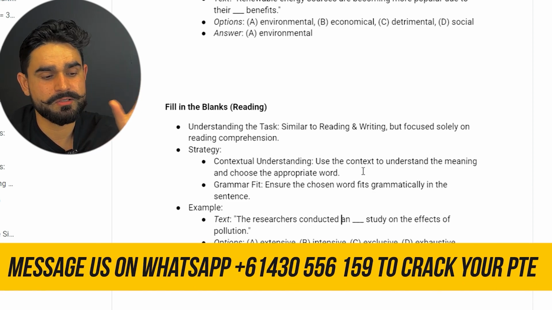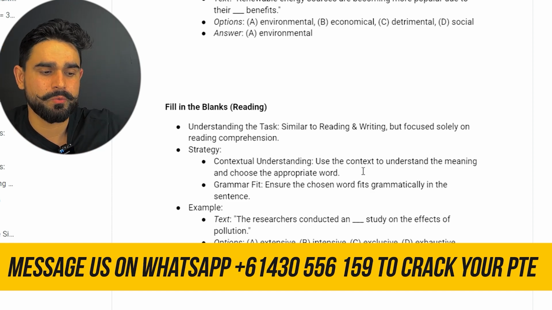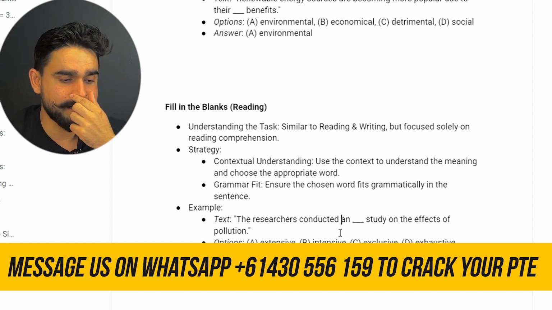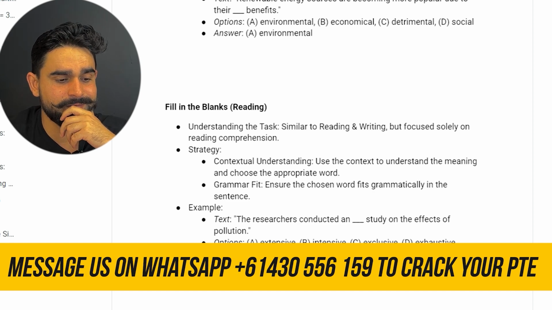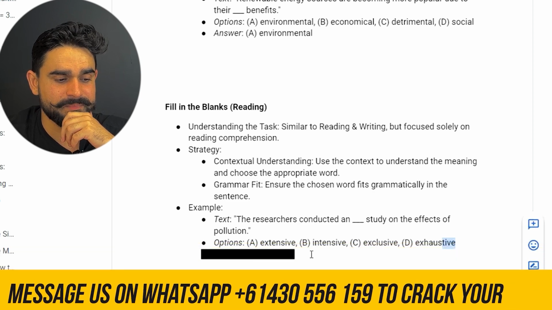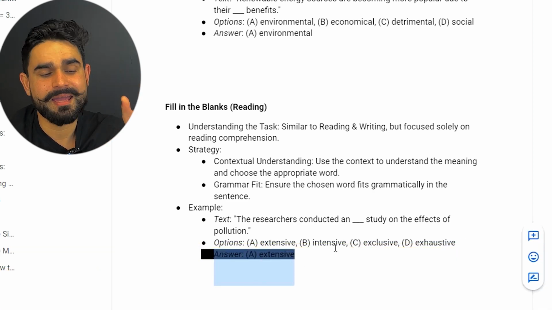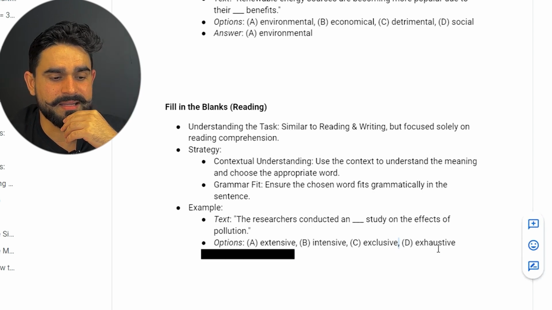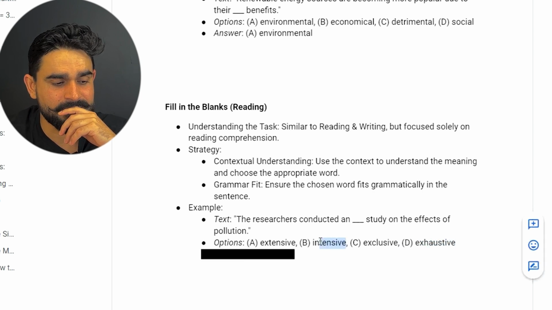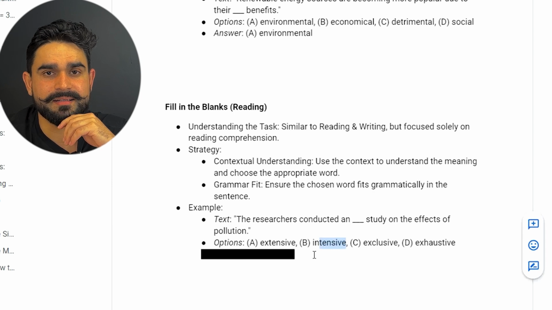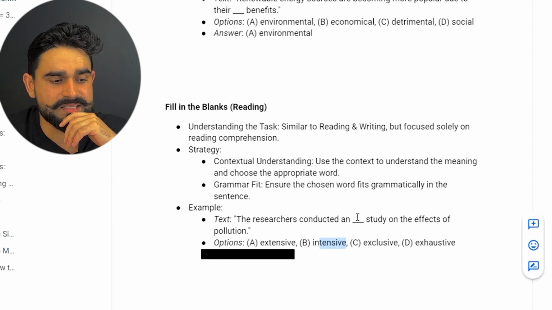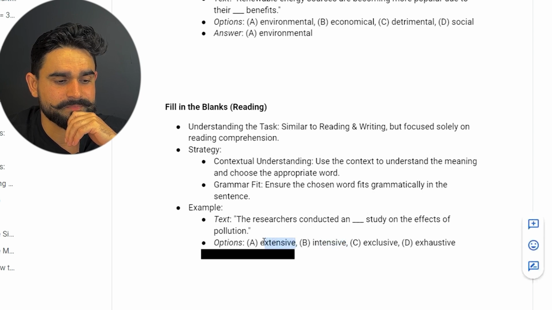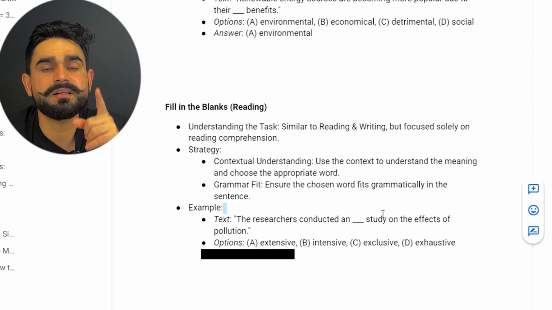Like the option is going to come with a vowel sound like a, e, i, o, u. Okay, so the options are extensive, intensive, exclusive, exhaustive, and the blank is followed by "study". An exclusive doesn't go with that one because exclusive is another term. Exhaustive, nah, it doesn't sound good as well. Intensive, nah, something like "very intensive", nah. And "extensive study" goes together because study is our noun.